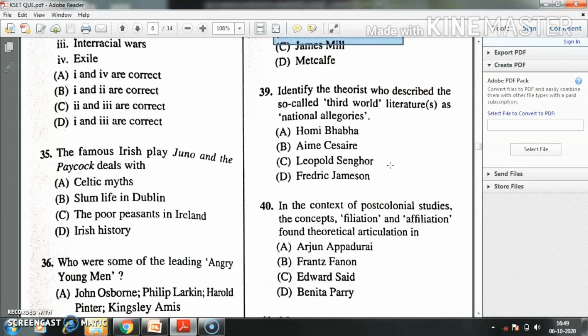Question number 39. Identify the theorist who described so-called third world literature as national allegories. Option A, Homi K. Bhabha. Option B, Aimé Césaire. Option C, Leopold Senghor. Option D, Fredric Jameson. Here the right answer is Fredric Jameson.